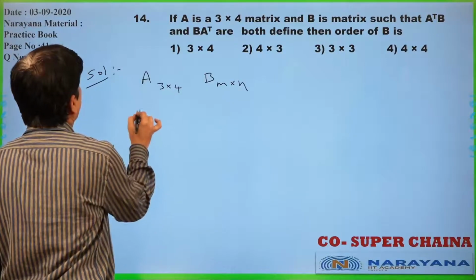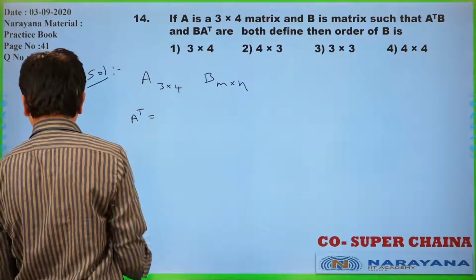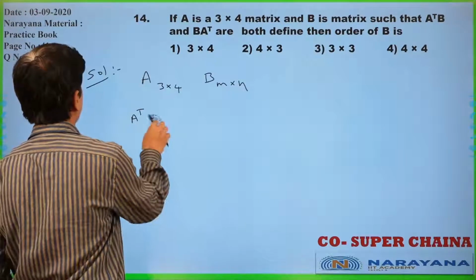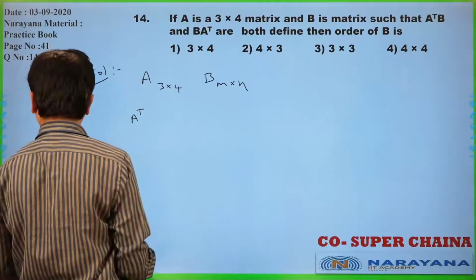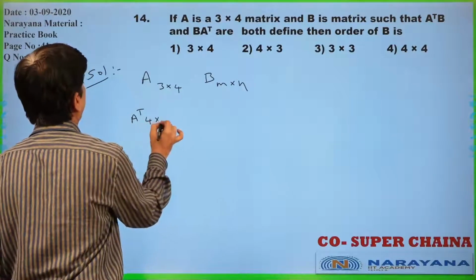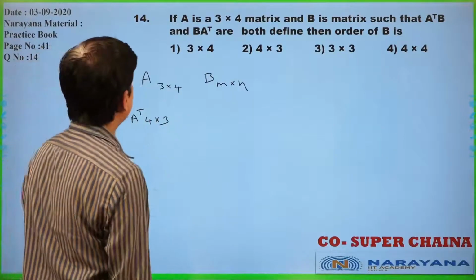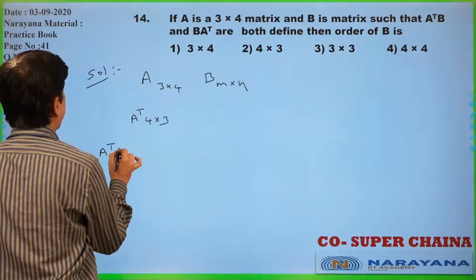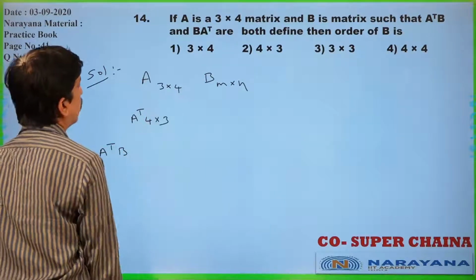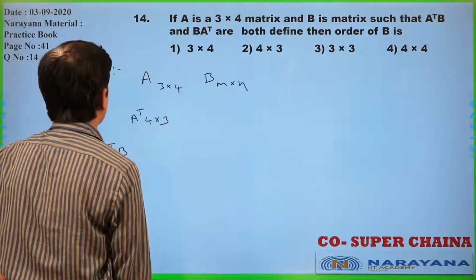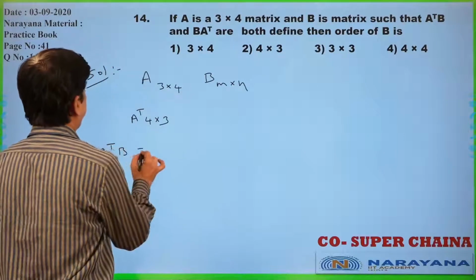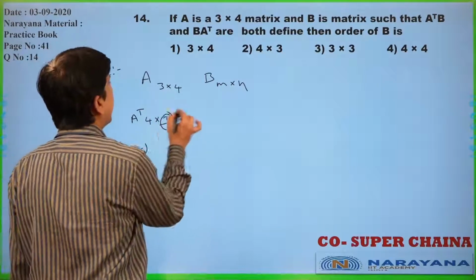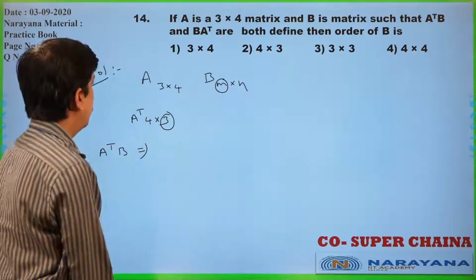Now A transpose is nothing but the transpose matrix of A. Once you observe that, this is nothing but 4 by 3. Now B is already there. A transpose B is possible. A transpose B means, once you check the order, you can get that. You see A transpose is 4 by 3. This 3 and M should be equal.